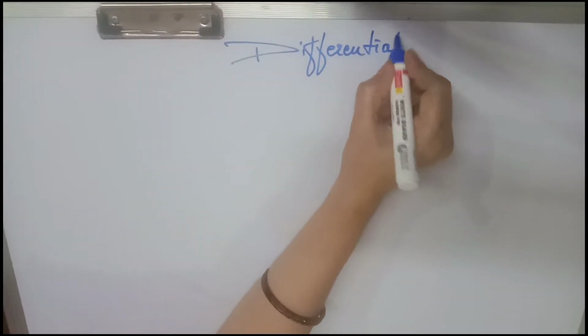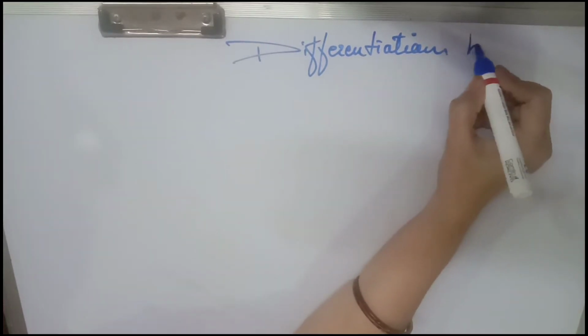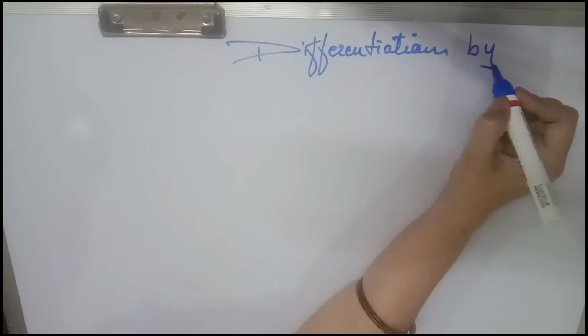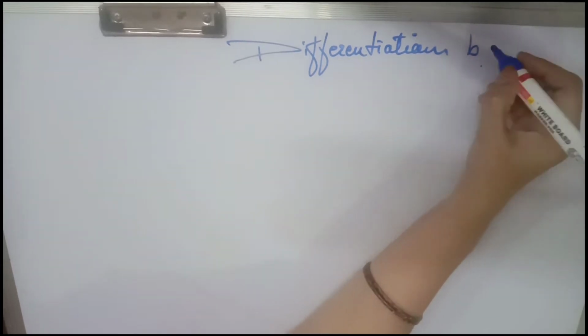Hello dear students. Today we are going to see the difference between KVL and KCL. KVL means Kirchhoff's voltage law and KCL means Kirchhoff's current law.